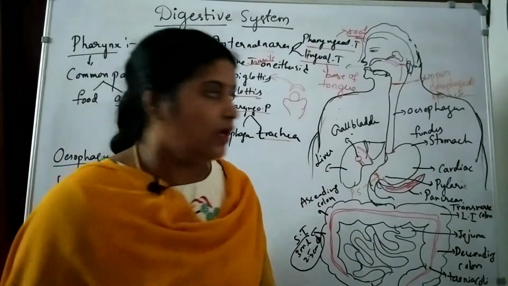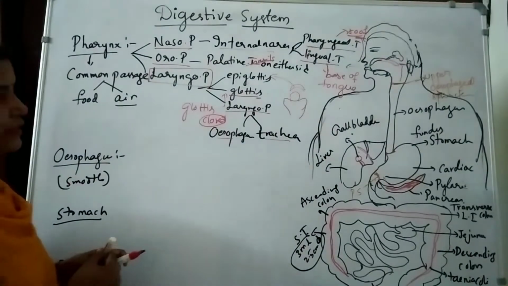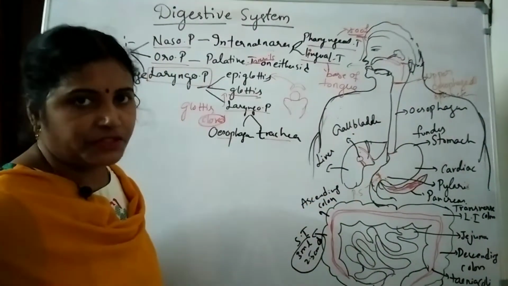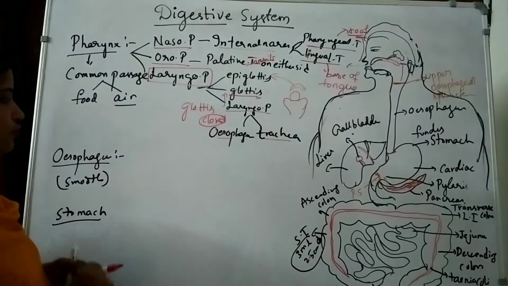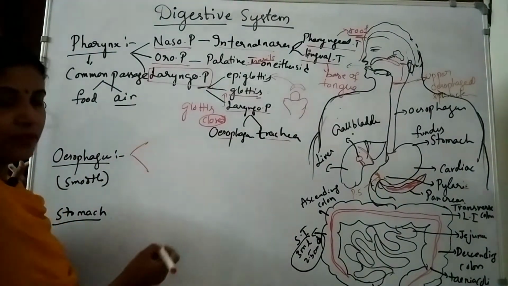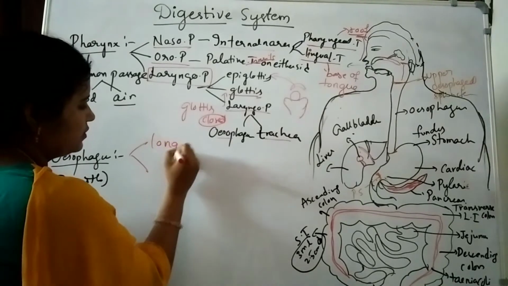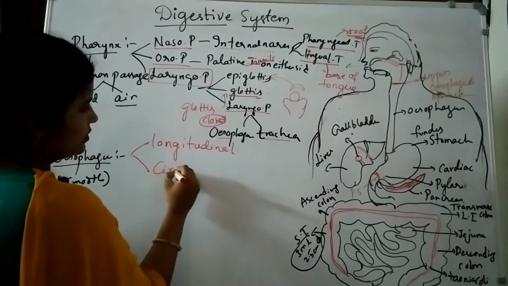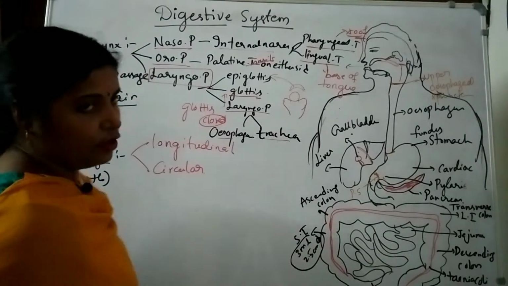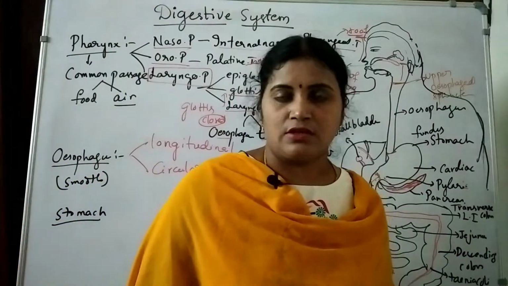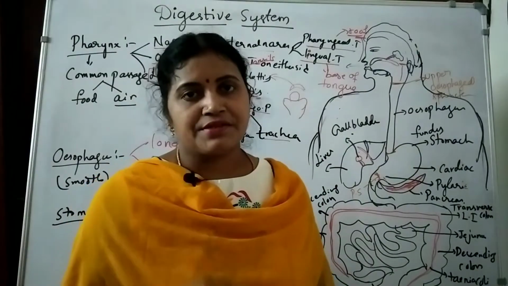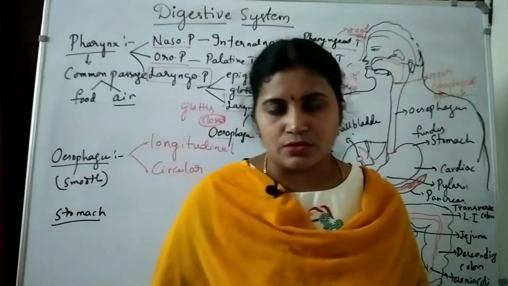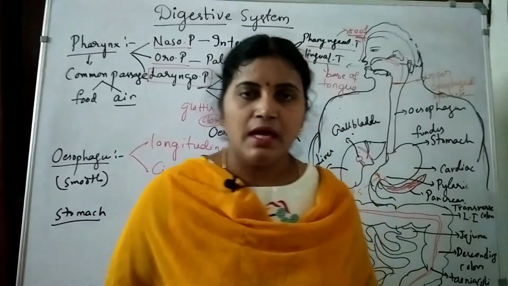entering into the tracheal tubes. Then esophagus, the next part after the pharynx, is the esophagus, a long muscular tube-like structure. This long muscular tube-like structure contains two types of muscles. One is longitudinal muscles, another one is circular muscles. Longitudinal muscles and circular muscles are present in the layers of the esophagus, and those are smooth muscles, responsible for involuntary actions.